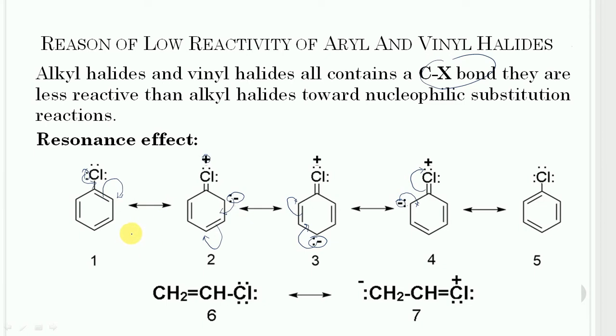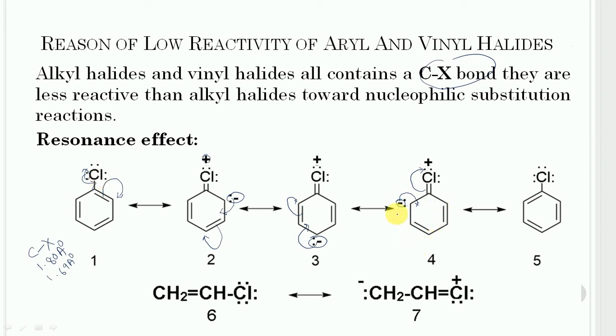The normal carbon-halogen bond has a bond length equal to 1.80 angstrom, while in case of aryl halide the carbon-halogen bond length corresponds to 1.69 angstroms. So due to that, the carbon-chlorine bond in chlorobenzene is a little stronger than in alkyl halides and hence cannot be easily broken.